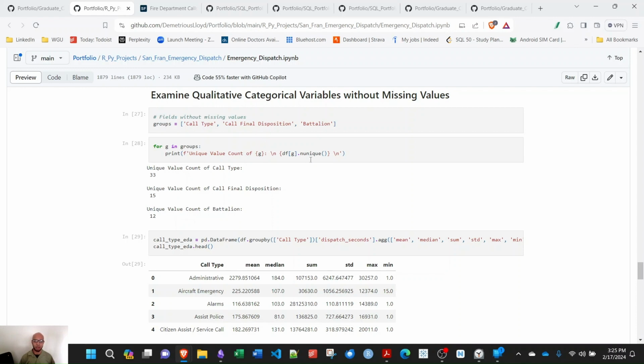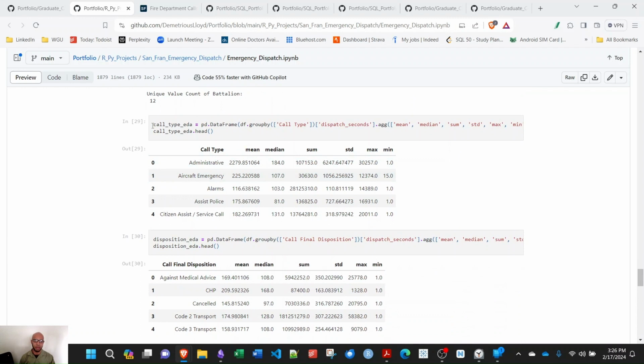N unique is a nice pandas function that gives you the count of unique values for each field. So for call type, I've got 33 unique values. Disposition, there's 15 of those. Battalions, looks like there's 12 of those in this data set. So I'm defining a data frame here, call type EDA, exploratory data analysis for the call types, makes sense. I'm grouping by my call type, and then I'm looking at only the dispatch seconds, and then I do an aggregate function at the end here.